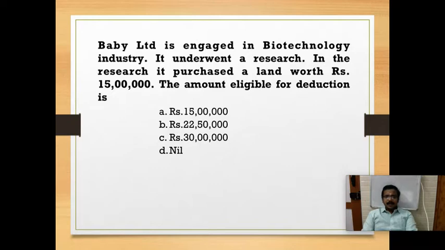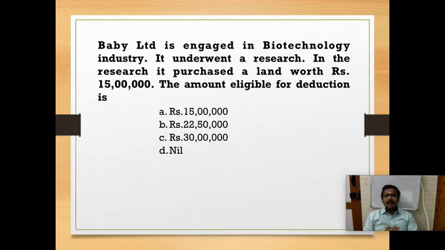And next question, Baby Limited is engaged in biotechnology industry. It underwent the research. In the research, it purchased a land worth rupees 15 lakh. The amount eligible for deduction is option A 15 lakhs, option B 22 lakh 50,000, option C 30 lakhs, and option D nil. So we know first that it is a biotechnology business, an approved business.